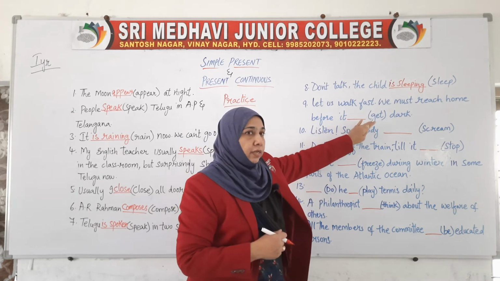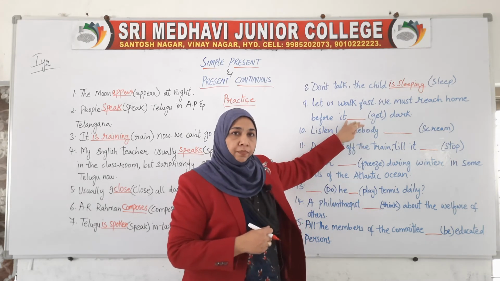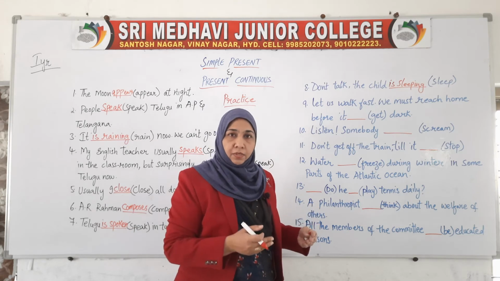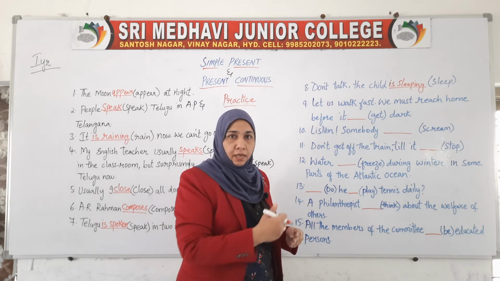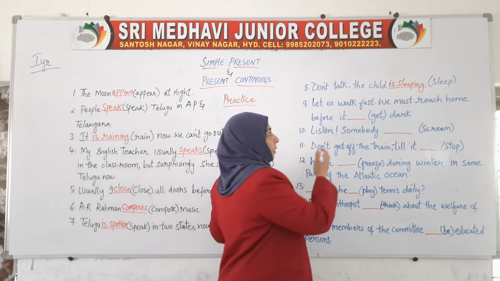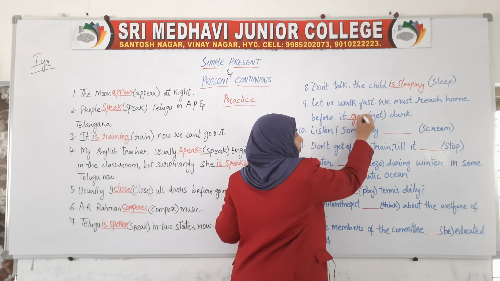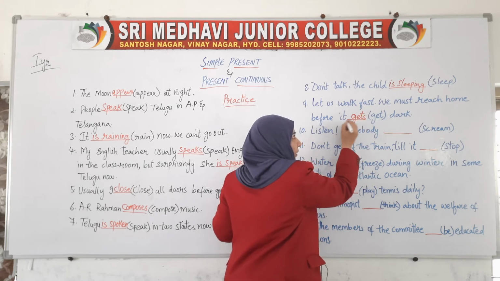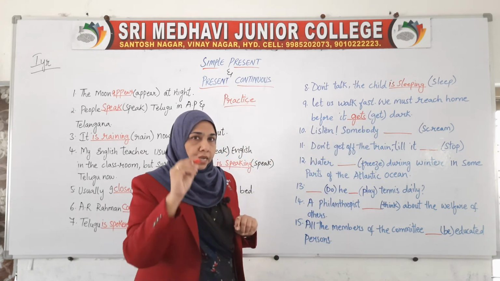Which form of get has to be used here? Daily it happens. Daily the darkness comes at a particular time. So it is a daily habit, again the simple present, with the third person, that's why we are adding the s.